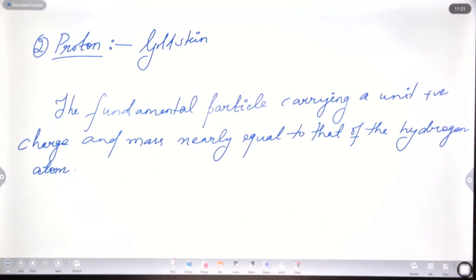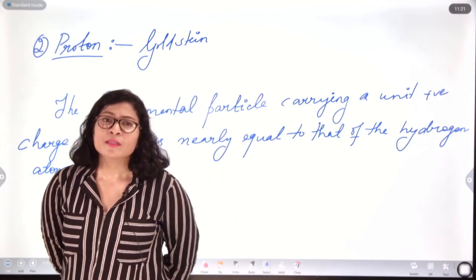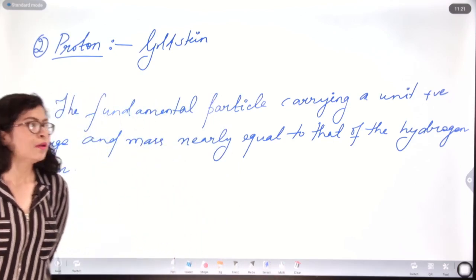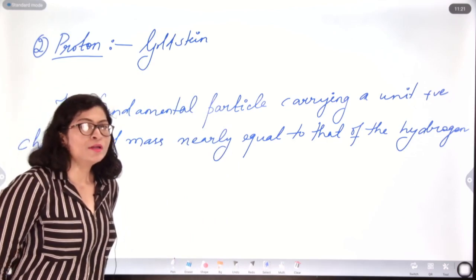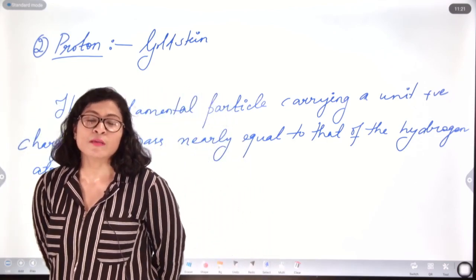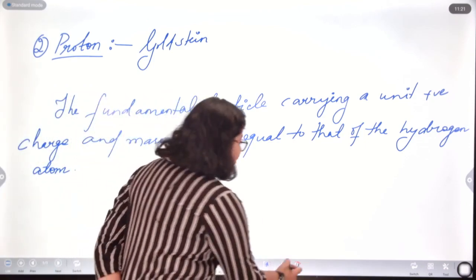So, basically the proton carries the same charge as an electron, but the mass of the proton is comparatively heavier than that of the electron. After the discovery of the proton as well as the electron, there was another person called James Chadwick, who came up with another concept, the neutron.